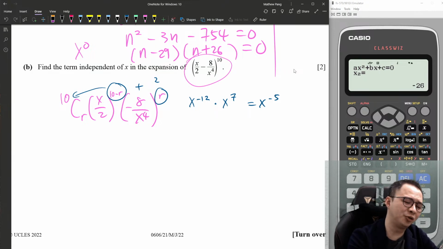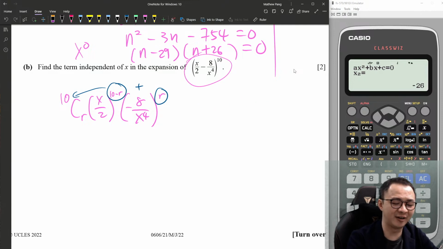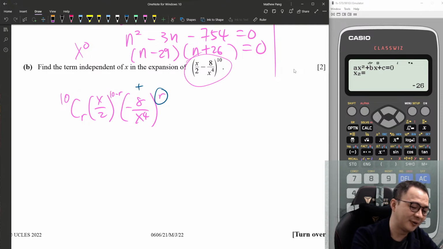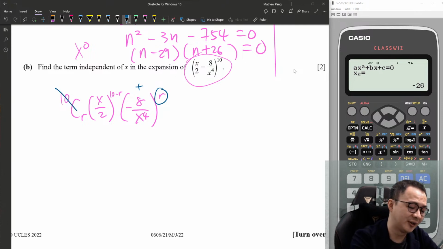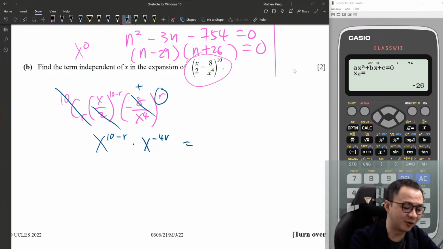Okay, let's say you say, sir, I'm too lazy to do trial and error. Do you have any other method? Yes. I will just multiply them, but I will ignore all the numbers. I only pay attention to the x powers. Ignore this number, this number, and this number. So x to the power of 10 minus r multiplied by x to the power of negative 4r equals x to the power of 0. I will solve this to know what my r value is. This is x to the power of 10 minus r minus 4r equals x to the power of 0. Then this is 10 minus 5r equals 0, so r equals 2.